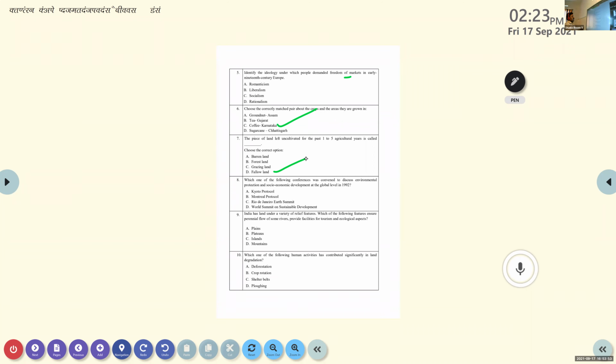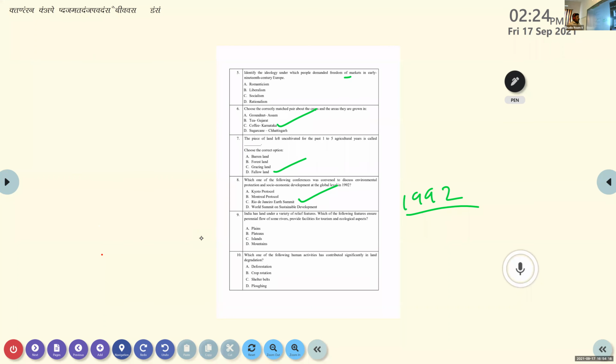Eighth question. Which one of the following conferences was convened to discuss environmental protection and socio-economic development at the global level in Rio de Janeiro? Oh, fantastic. Okay, I told you to read that. Rio de Janeiro Earth Summit in the year 1992. Okay, Rio de Janeiro's Earth Summit.